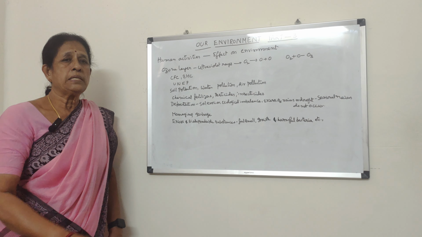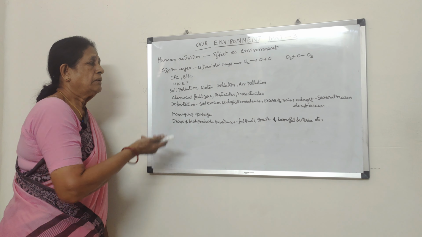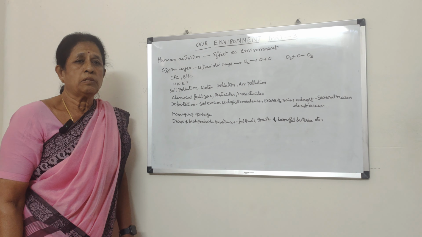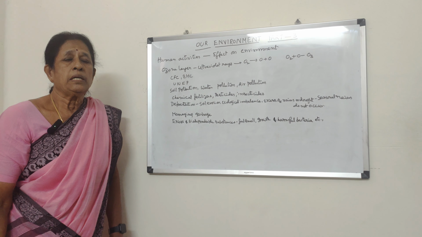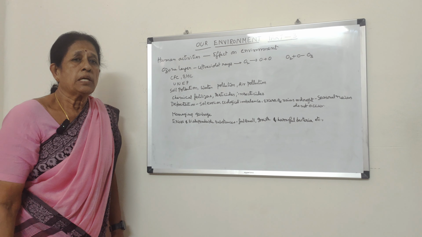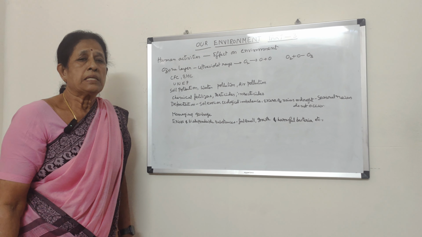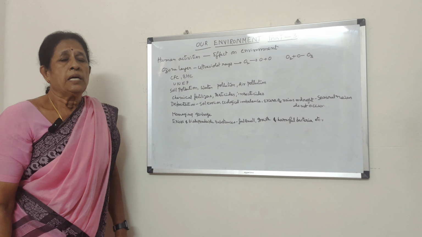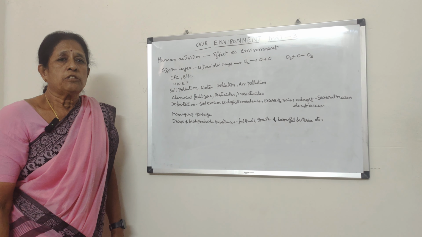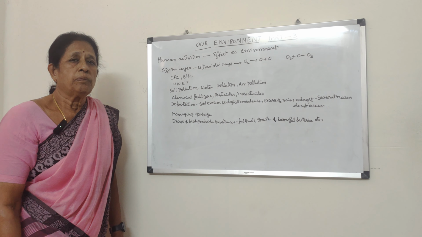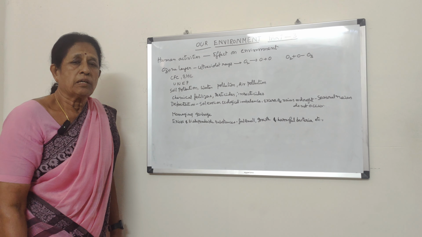Excessive use of these fertilizers results in soil pollution, water pollution, and air pollution also. So it is very important to reduce the use of these artificial fertilizers, insecticides and pesticides. As much as possible, natural fertilizers such as compost are to be used in place of chemical fertilizers.